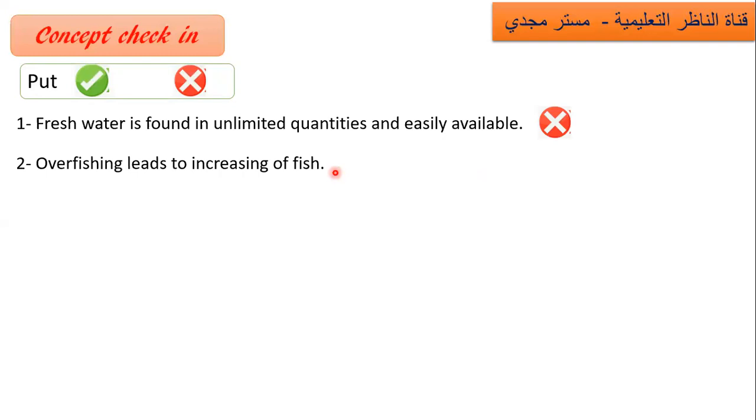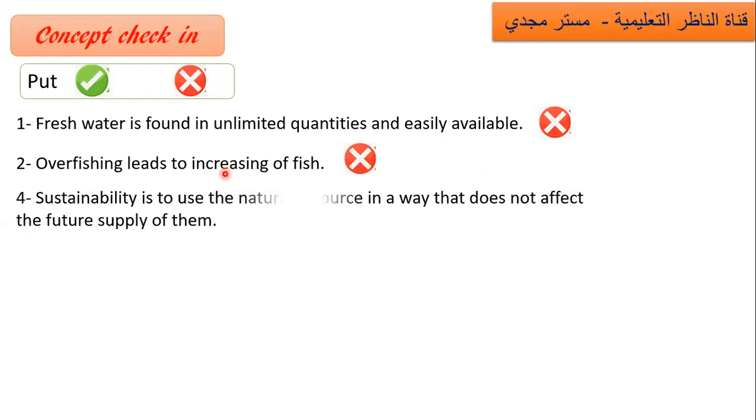No, overfishing leads to scarcity of fish, not increasing. So it is false. Number three, sustainability is to use natural resources in a way that doesn't affect their future supply. Is it true? Yes.